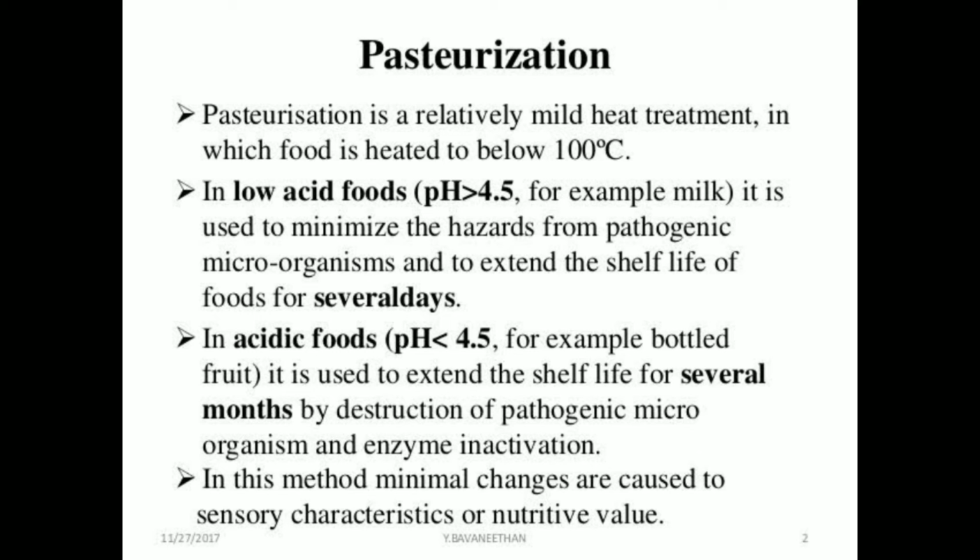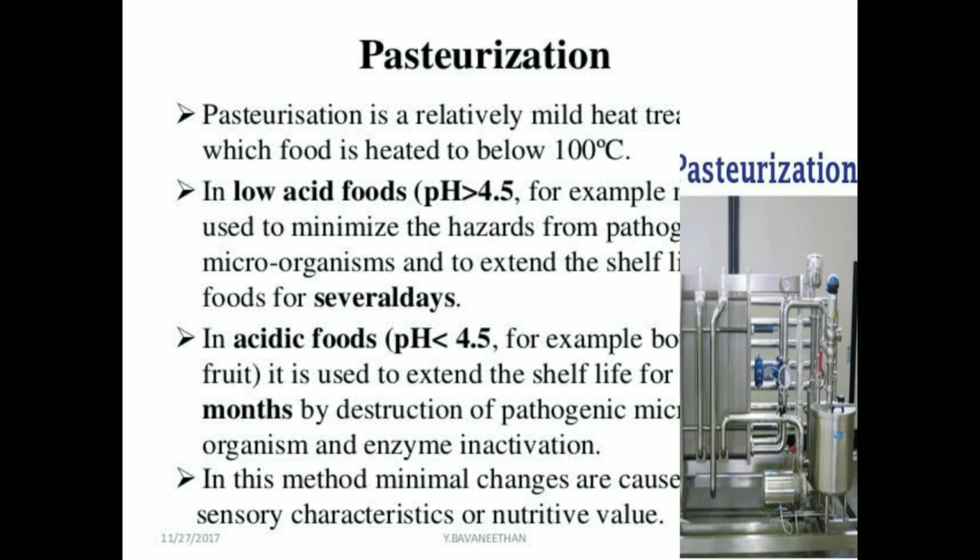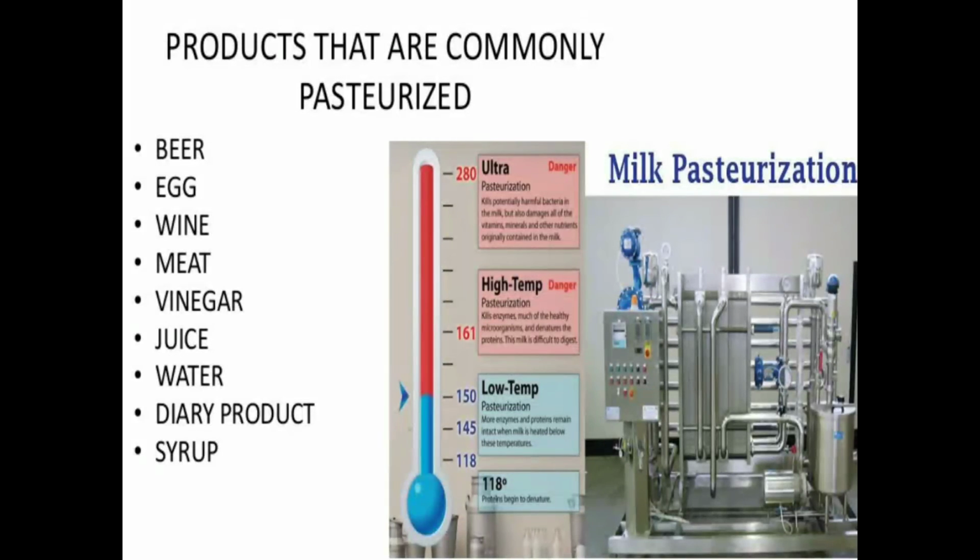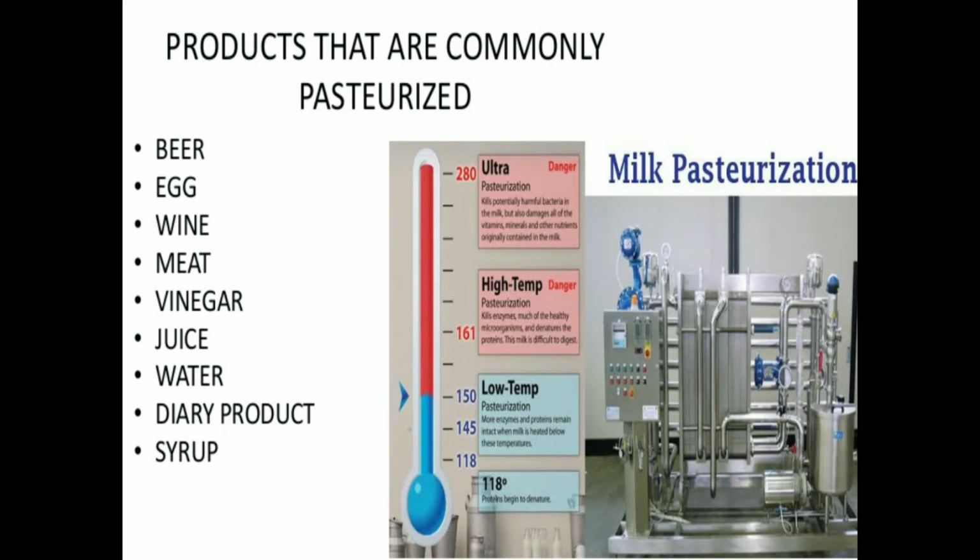So they use this processed food. Now this pasteurization is a very key and important step of food processing. Why? Because it can be followed in each and every food. What are the products that we use in pasteurization?